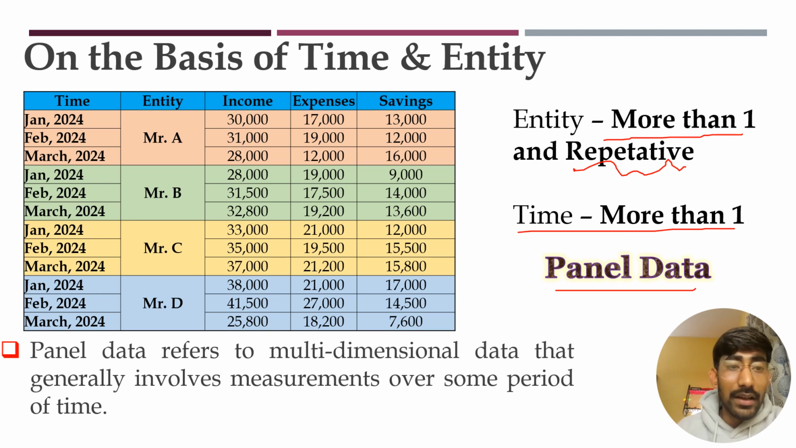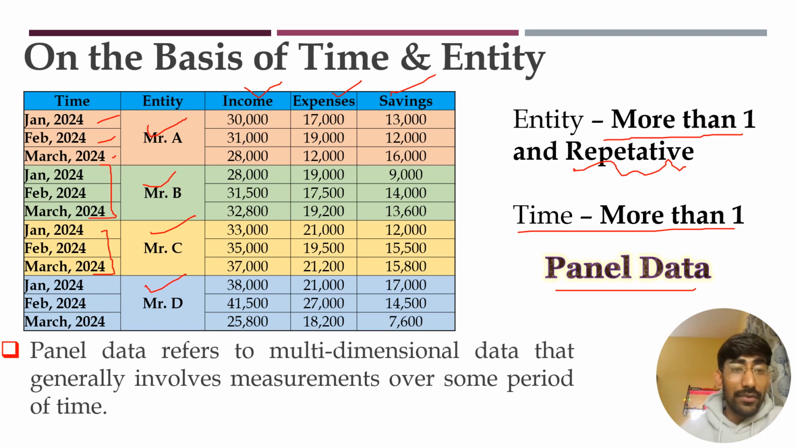So let's take this as an example. We have considered Mr. A, Mr. B, Mr. C and Mr. D. These are the 4 entities or the 4 individuals, that means more than one entity. And we have considered variables like income and expenses, and finally we got our savings. Okay, so we have the different time frames, that is January 2024, February 24 and March 24, and these are all repetitive for all these persons.